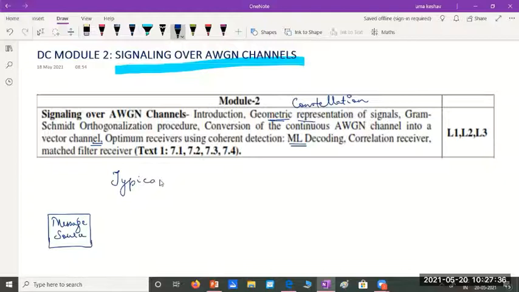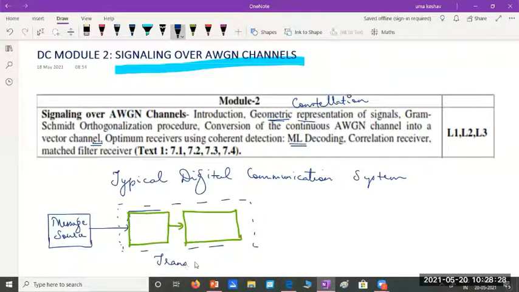digital communication system. Let me call this the transmitter. In that, one part can be the modulator, and the other one can be the vector transmitter, modulator and vector transmitter.